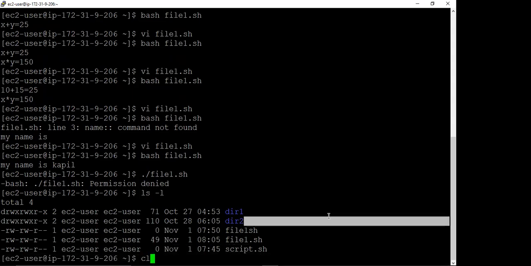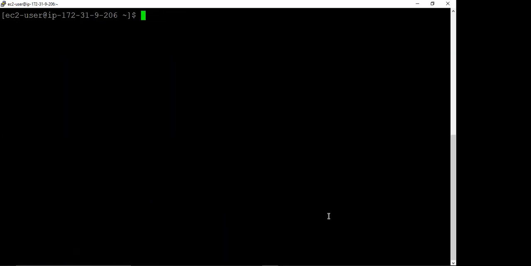So by the change mode command we first change the permission. So chmod, for user we want to give permission of execute, and for which file? File1 dot sh. Now let us check.